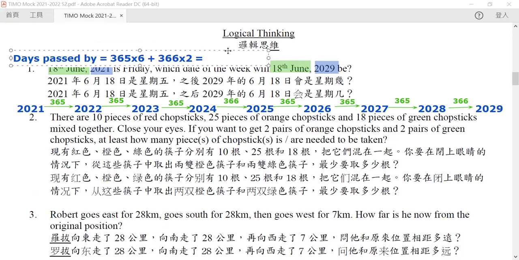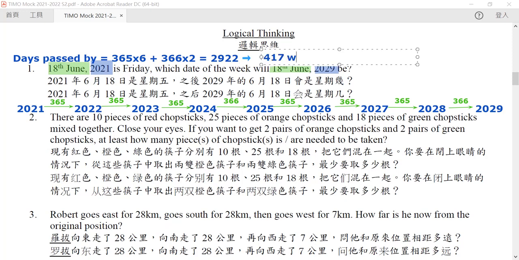So what is the value of it? It will be equal to 365 times 6 plus 366 times 2, and the answer will be equal to 2922. Now by this we can divide this number, 2,922 days, by 7. We can find out that this equals 417 weeks plus 3 days.